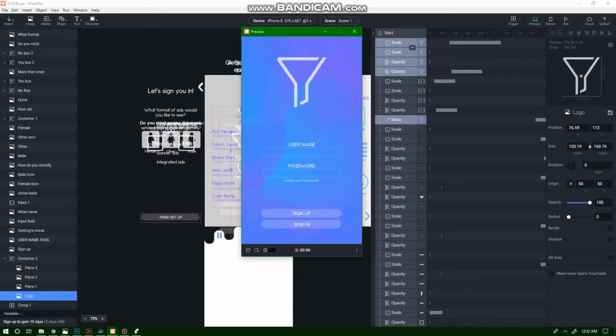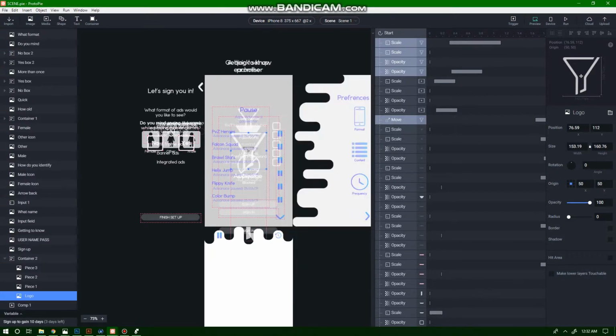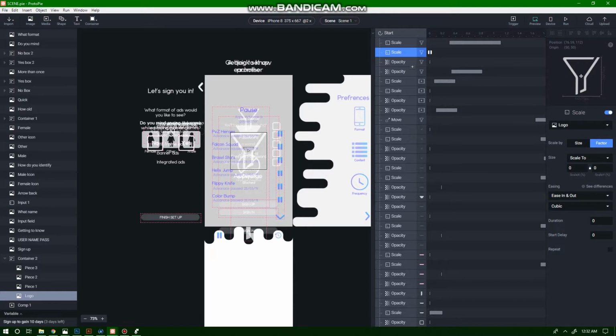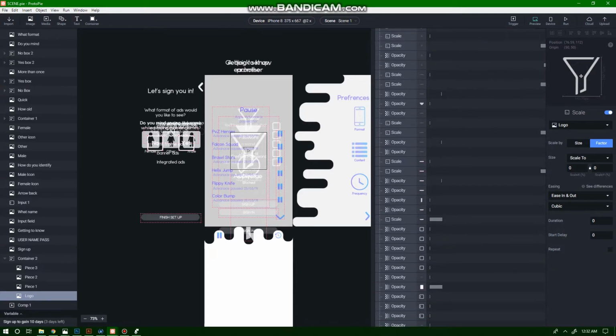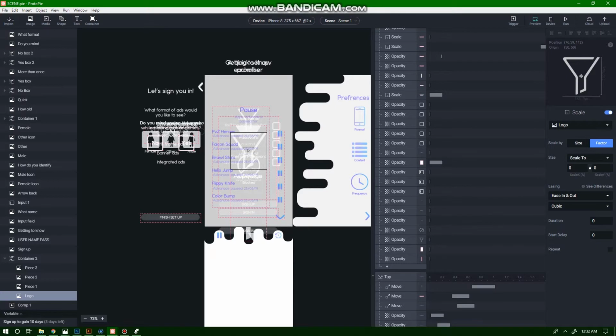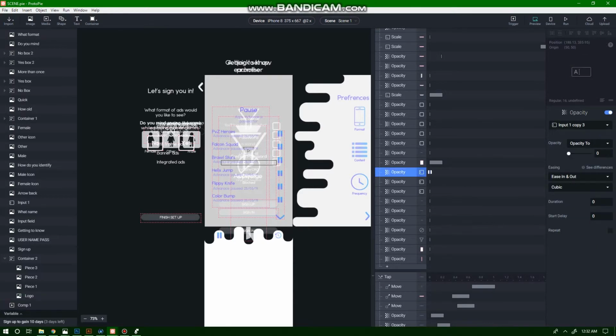What's happening here is, to get it to scale from 0 to 100 perfect scale, you have to set the scale to 0 and then make the duration, as you can see here, 0. That's the first thing that I learned you can do. That's quite helpful. I used it a lot. All these small little slithers are where the opacity has to start at 0 for things that I want in the scene to move in from that area.